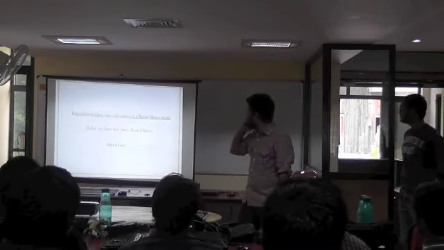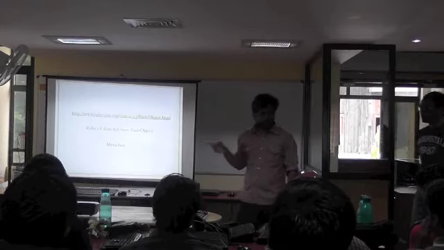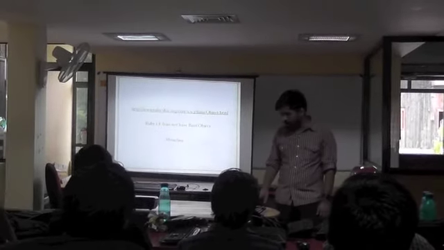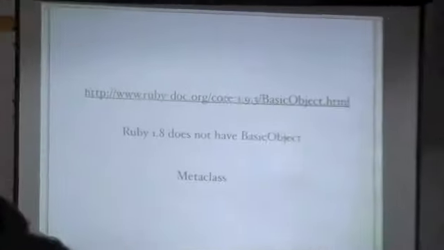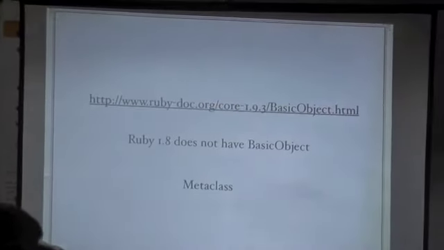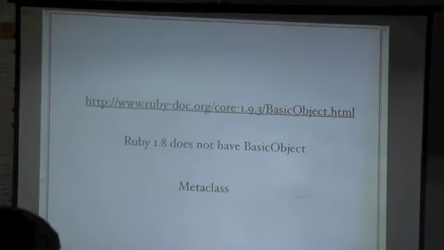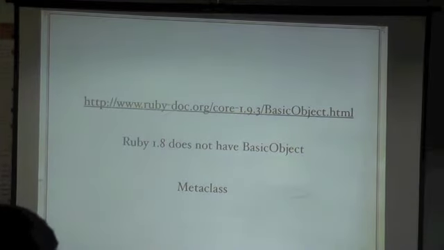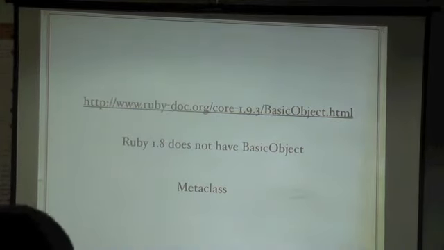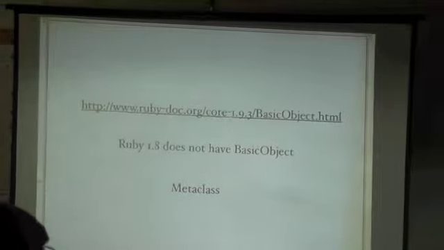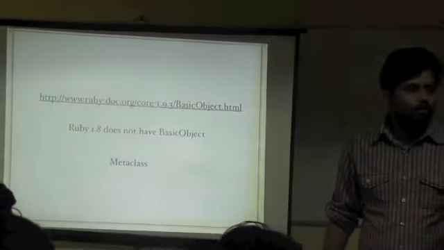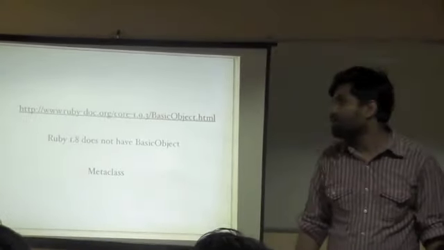Okay. So for more reference, please read this BasicObject doc that is there on Google, and thanks to Jasmine for this, it explains very well how some of these ideas work. And Ruby 1.8 does not have BasicObject. We did not talk about metaclasses, but that's a topic of its own. Really, I think we need a solid 2 hours to explain metaclasses properly.